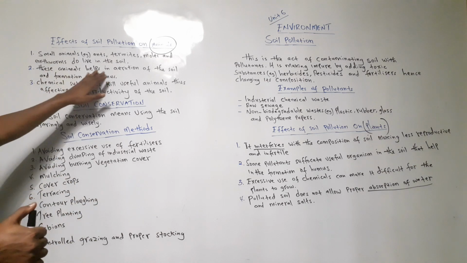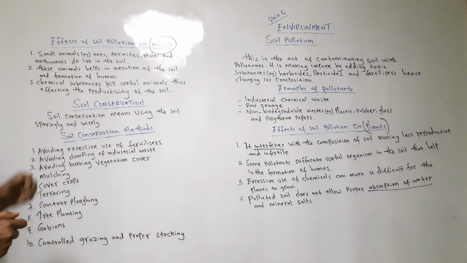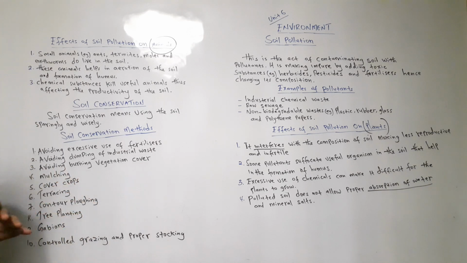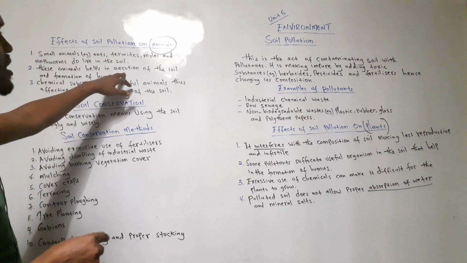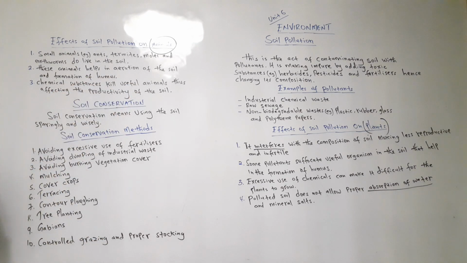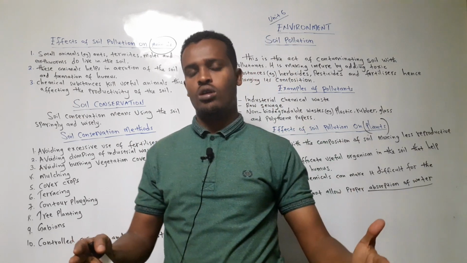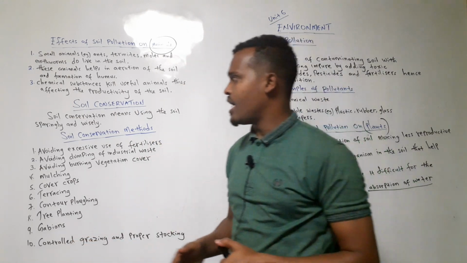So these animals help in the aeration of soil and formation of humus. When they die, they decompose in the soil, making the soil fertile. At the same time, when they breathe in the soil, they create air inside the soil, which makes the plants remain fertile.